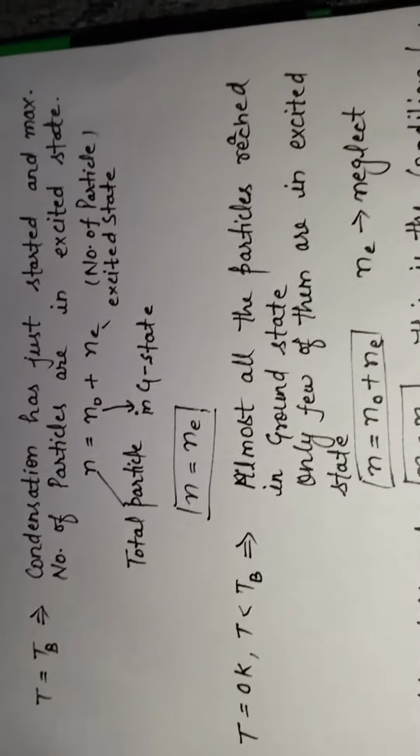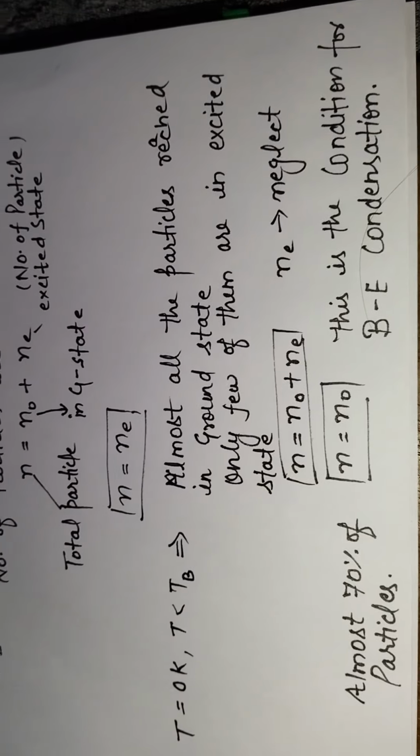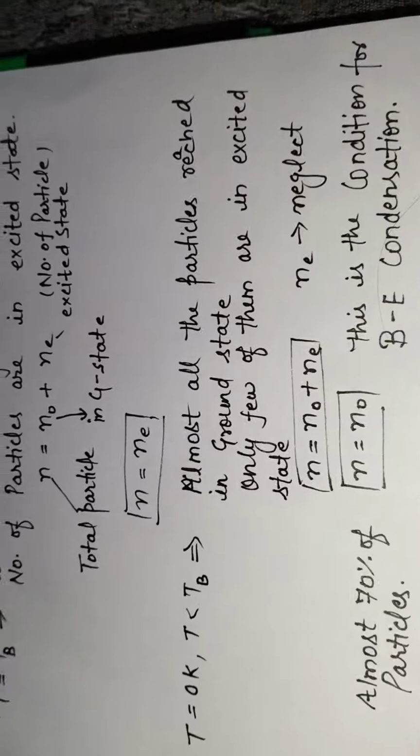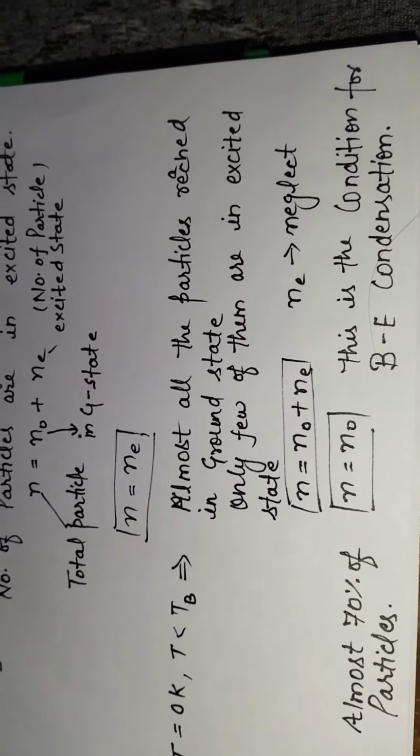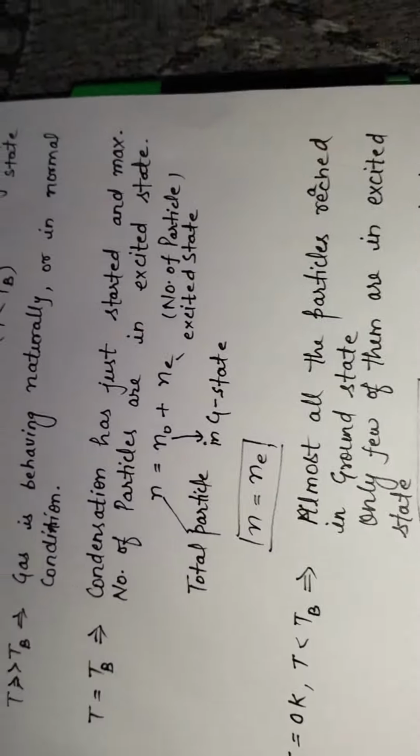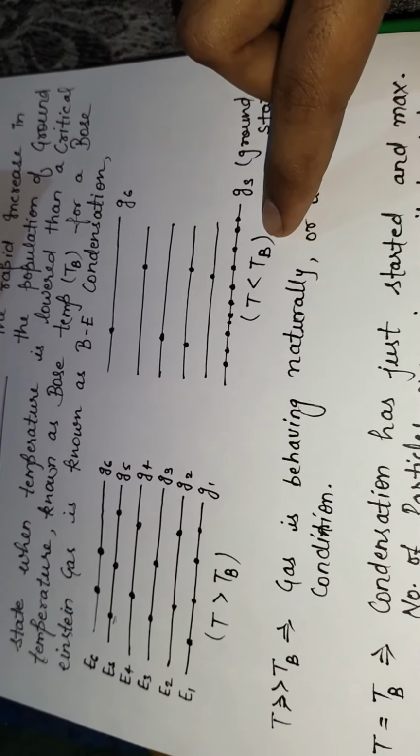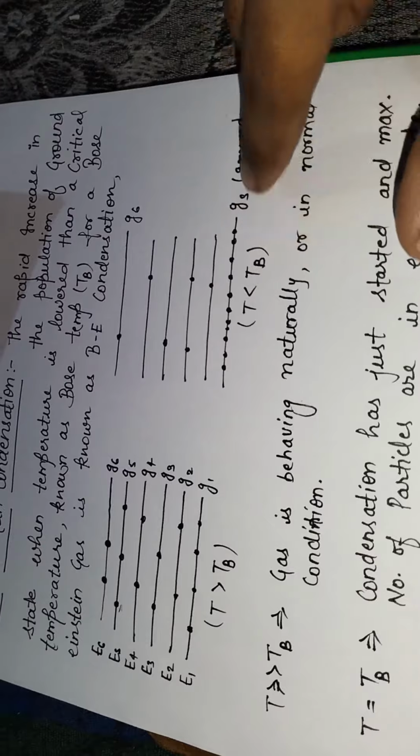And the third condition, which is also known as the Bose-Einstein condensation state, is when T equals 0 Kelvin or T is less than TB. Almost all the particles reach the ground state, and only a few of them are in the excited state. In the third one, T is less than TB, all the particles are moving down to the ground state.